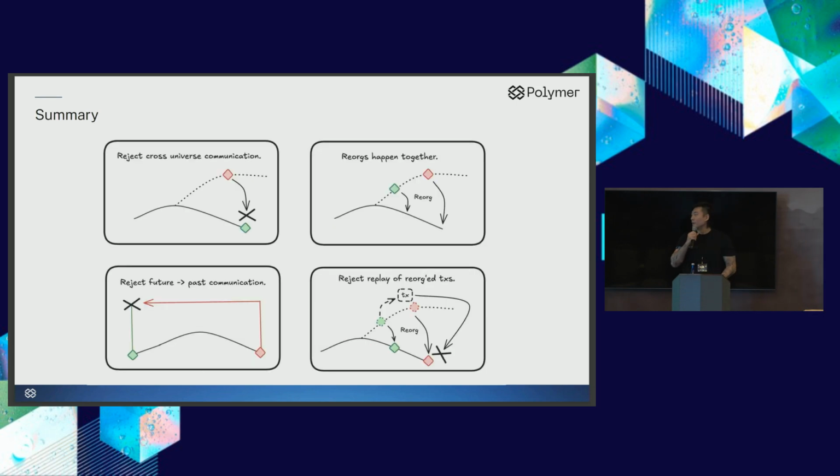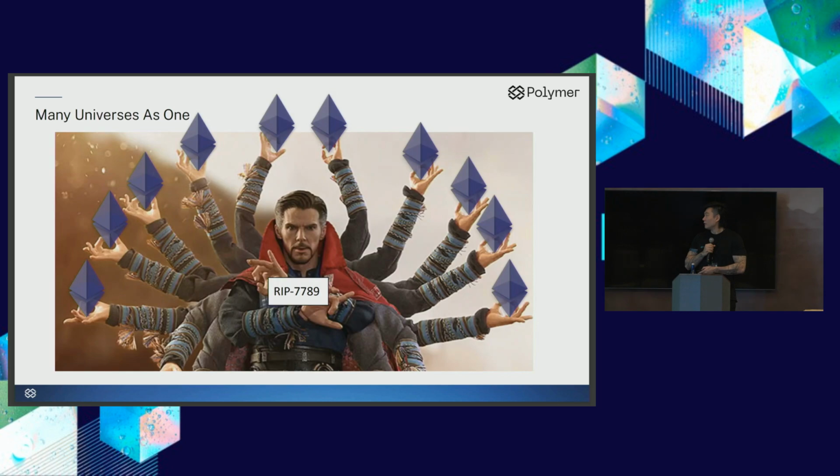So to summarize, we can't communicate across universes. We must ensure that reorgs happen together, all or nothing, for linked rollups. We can't communicate from the future to the past. And we must reject the replay of reorged cross-chain transactions. So if we give Dr. Strange the RIP 7789 algorithm and have him wave his hands a little bit, we can bring all of Ethereum's many universes together as one.